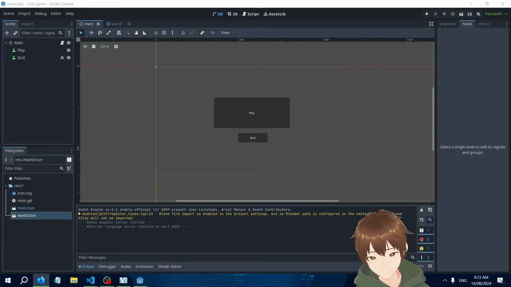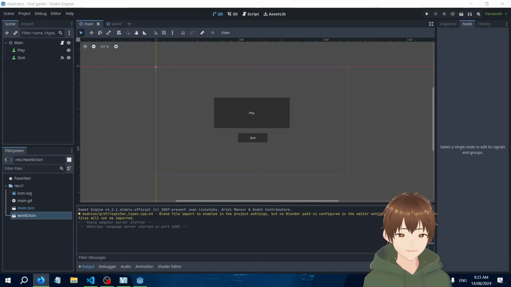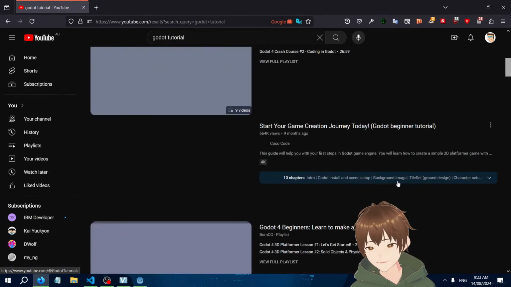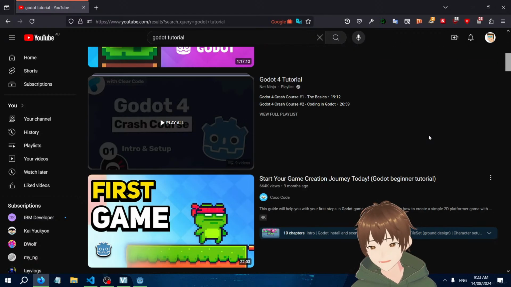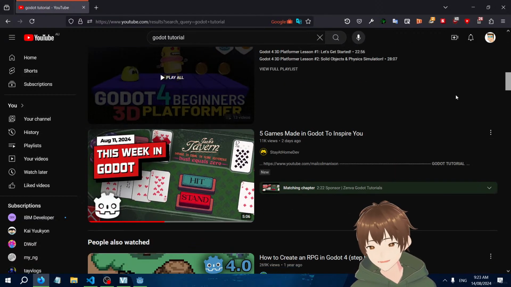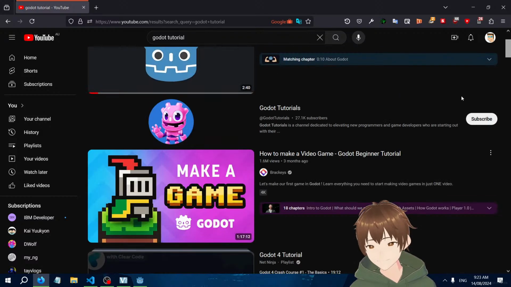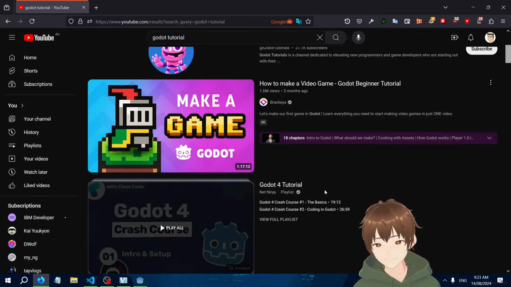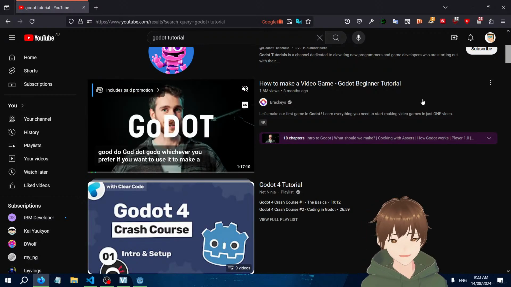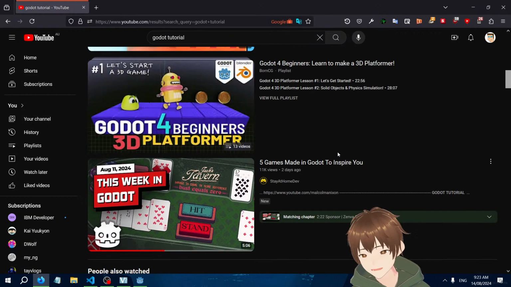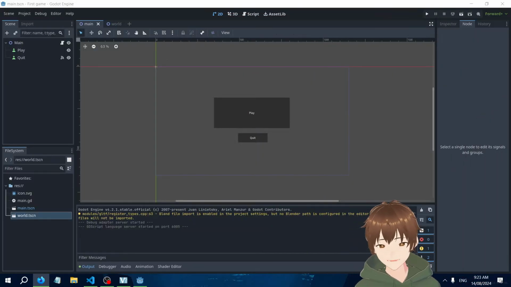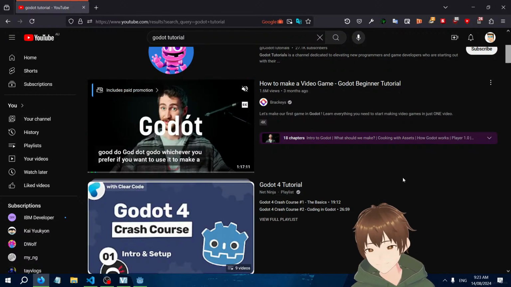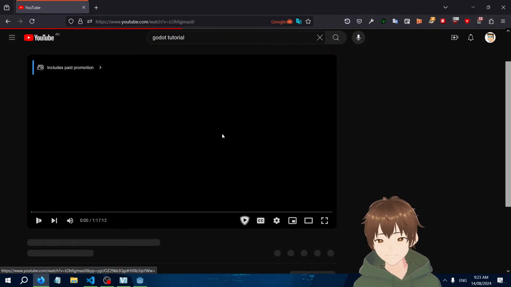Let's see. Godot tutorial. So here's Godot tutorial. I think, which one was it that I was doing? Oh shit, I don't know which one I was doing. Godot tutorial, let's do this one. So I might need my tablet. I don't know which one it was, but there was one that had like this thingy. Let's see. Godot tutorial. Let's go.